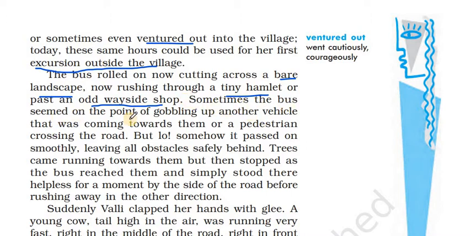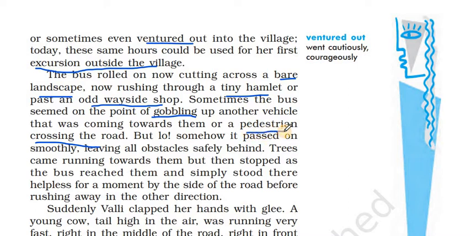Sometimes the bus seemed on the point of gobbling up another vehicle that was coming toward them or a pedestrian crossing the road. For Valli, it was a very different experience because this is her first time, and as she watched the front view from sitting in the bus, she felt as if the bus was gobbling up another vehicle. Gobbling means eating up completely. So it felt as if this bus was going to eat up the other vehicle which was coming by. It was that fast for her. She could not believe it: oh, is it going to eat that bus or pedestrian crossing the road?